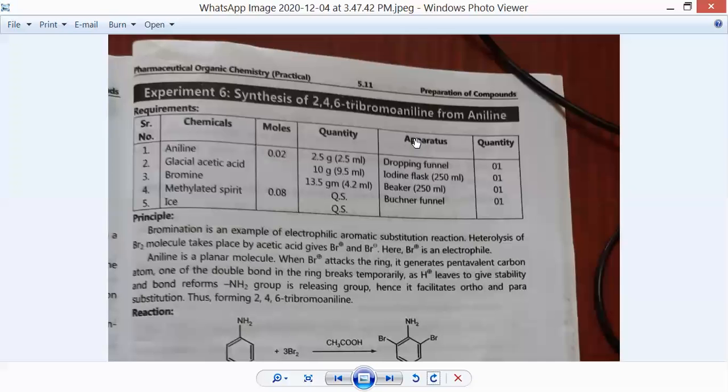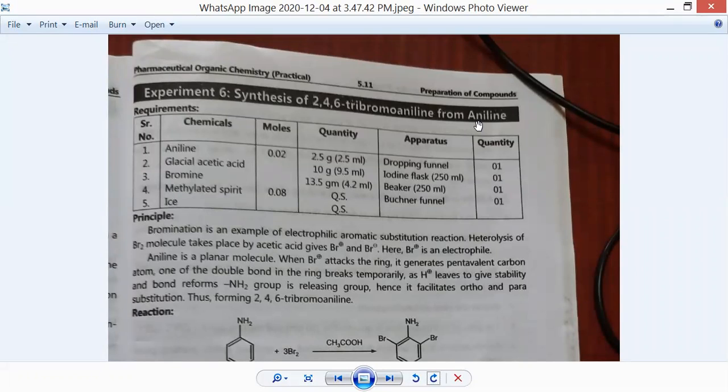So our today's synthesis is the synthesis of 2,4,6-tribromoaniline from aniline. This is simply a bromination reaction, and the bromination of aniline will be done via an electrophilic aromatic substitution reaction.